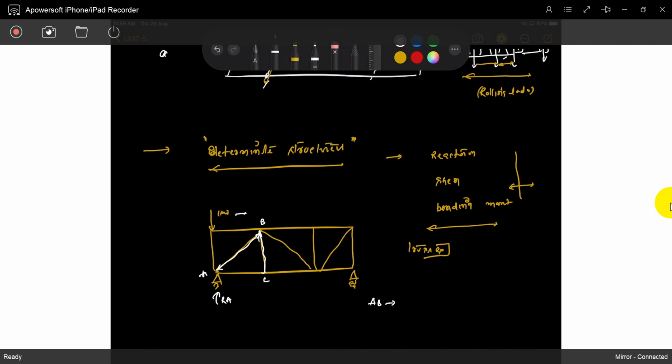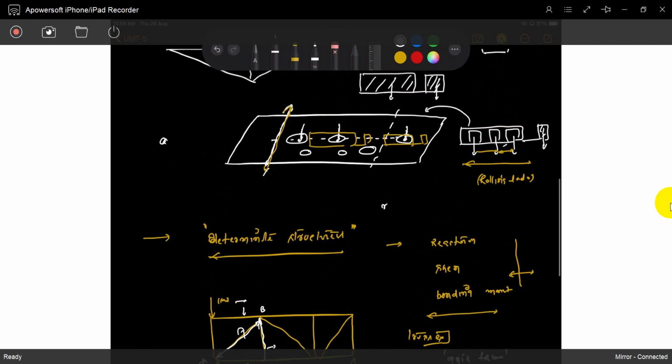Only axial forces are there in trusses, but there are so many axial forces. If 1 kilonewton moves from left to right or right to left, how does the force in AB change? How does the force in BC change? The diagonal member, chord member, vertical member, every member, how is it influenced by the moving loads? That's why we call them moving loads. You can call them rolling loads or moving loads, anything.